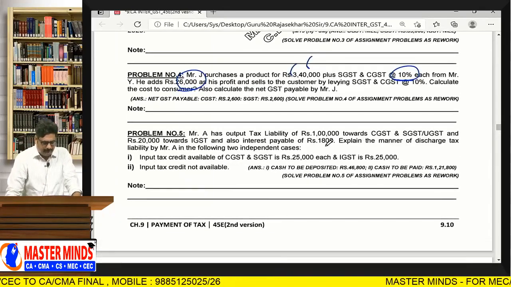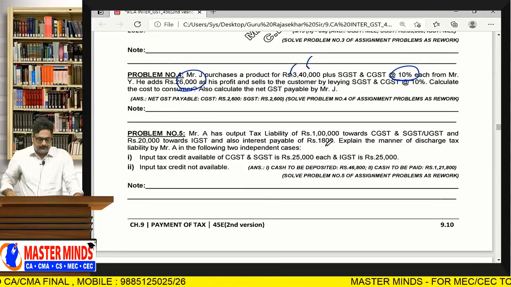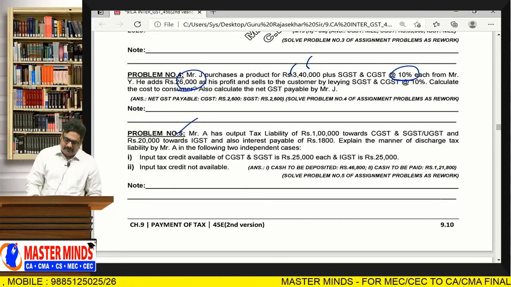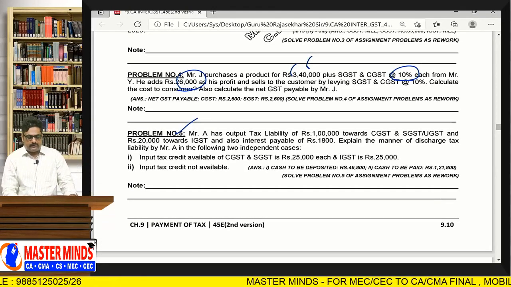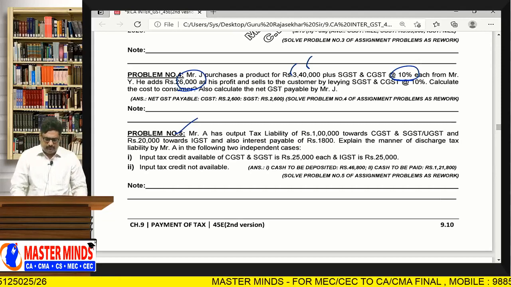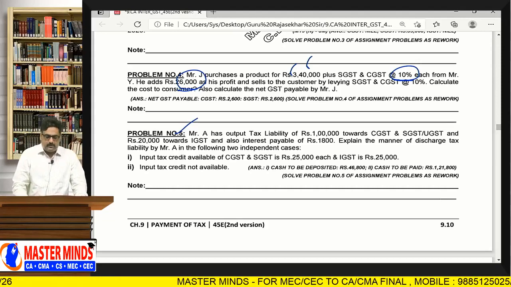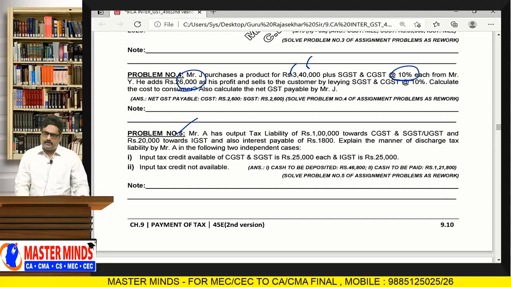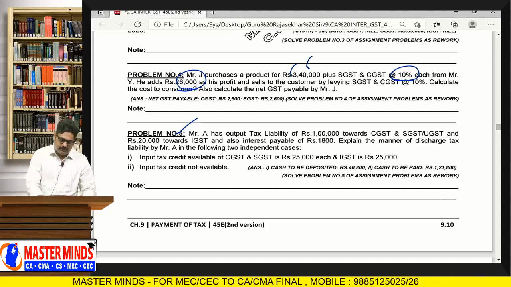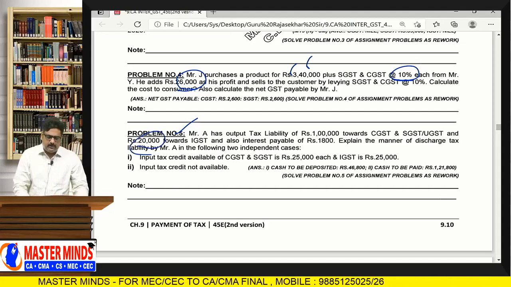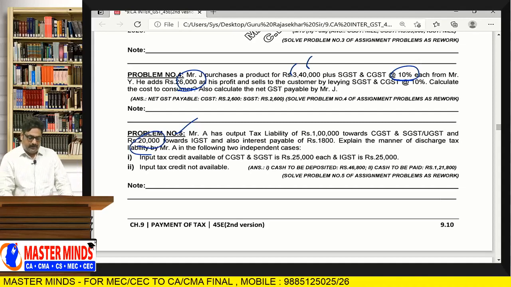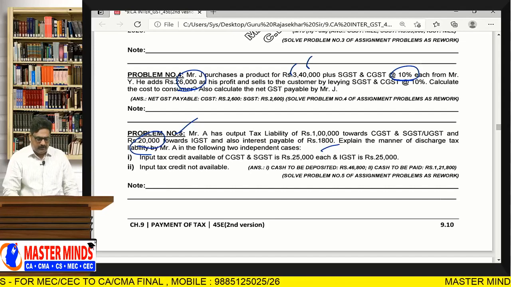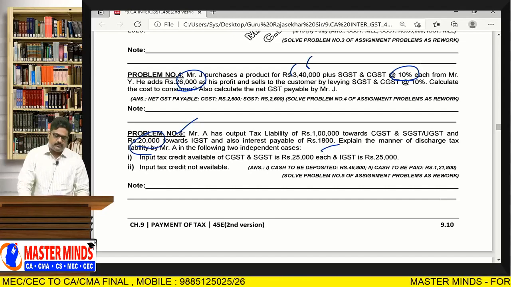And see another one. Mr. A has the output tax liability of 1 lakh rupees towards CGST and SGST. That means 50,000 CGST and 50,000 SGST. Output tax payable is there. And IGST is 20,000 towards IGST. And also interest payable of 1,800. Explain the manner of discharge of tax liability by Mr. A in the following two independent cases.